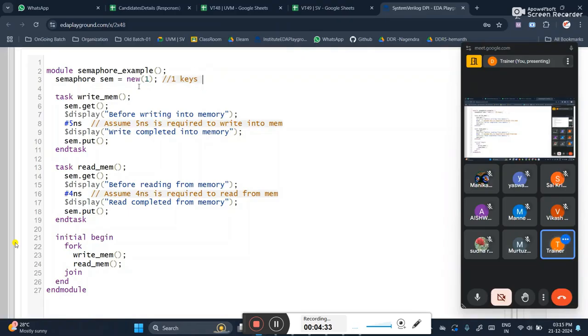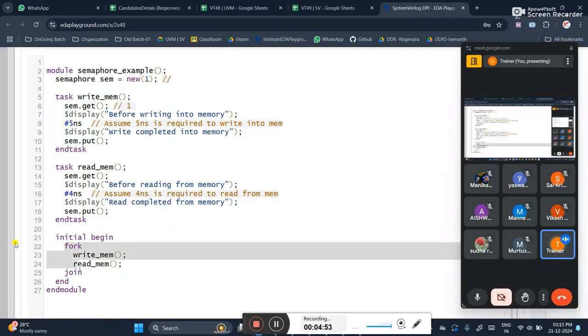Okay, the key, whoever is getting it first, that write memory is getting it. Now, the key means get is usually the blocking method. Get is one of the inbuilt methods of the semaphore, and it is a blocking method, so the key is present here. Now remove here, the key is present here.